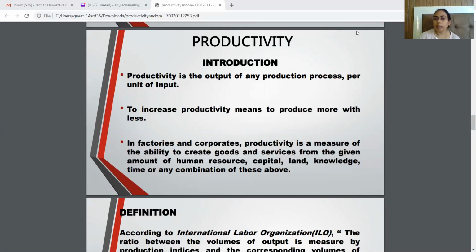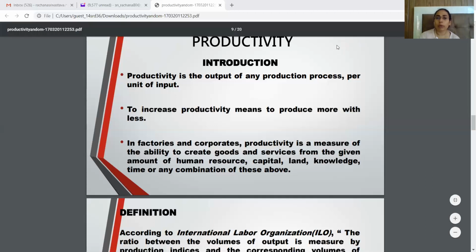Often a productivity measure is expressed as the ratio of aggregate output to a single input, or aggregate output upon aggregate input in the production process.